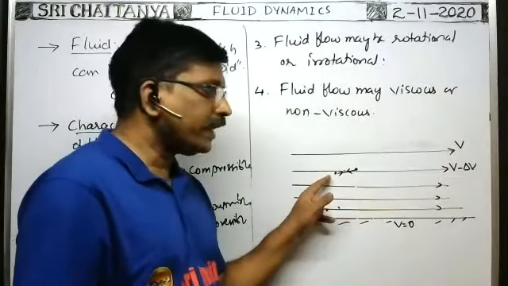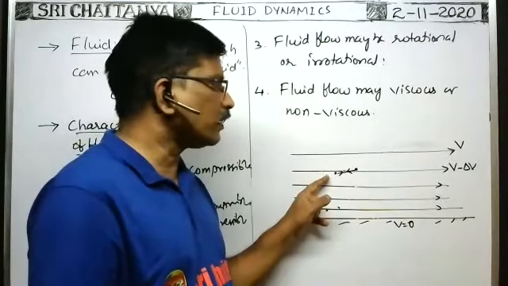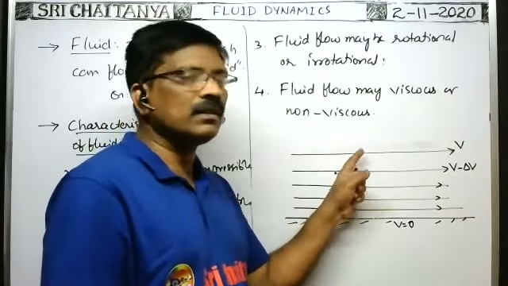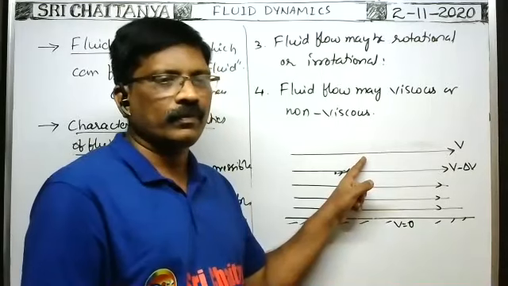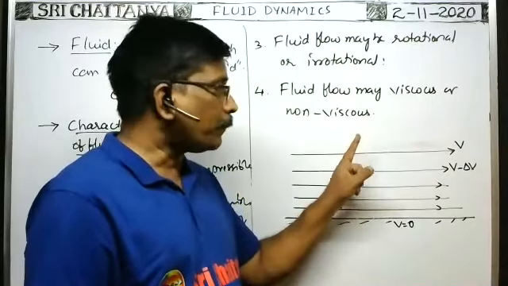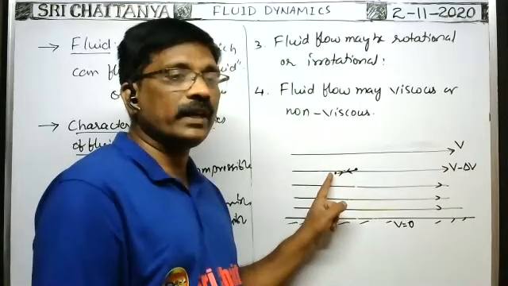Because the lower layer is at more pressure, these molecules try to decelerate the molecules of the upper layer more. But the upper layer tries to accelerate the molecules of the lower layer less.